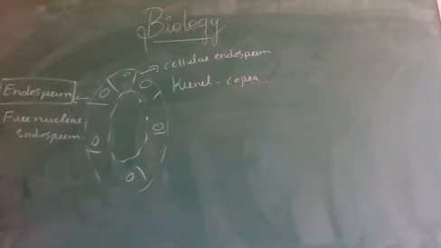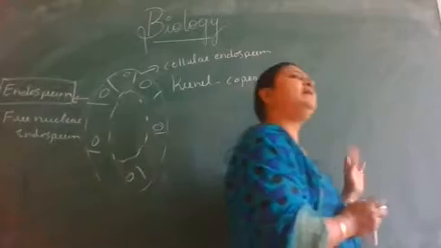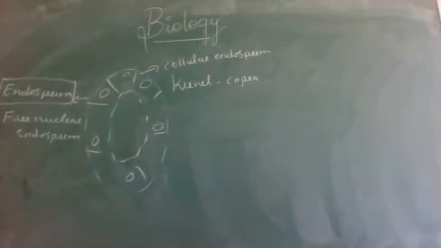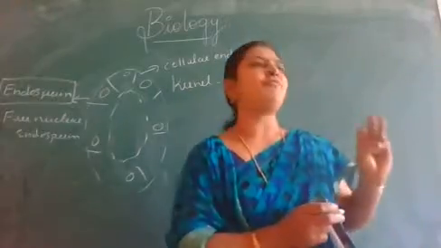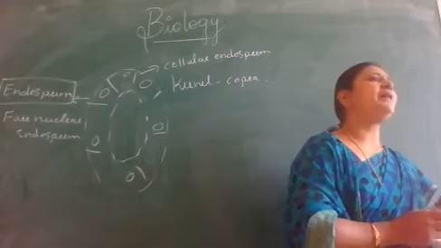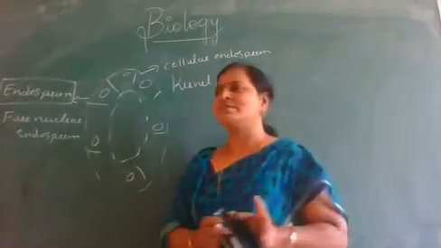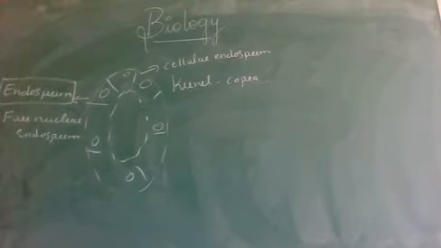We can raise this question: define endosperm, or what is endosperm, and mention the two types of endosperm. What is endosperm? Endosperm is the double fertilized, triple fused, triploid product in angiosperms. Two types of endosperm: one is called free nuclear endosperm and the second is called cellular endosperm. Any doubt regarding this?